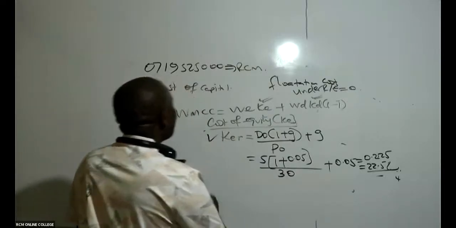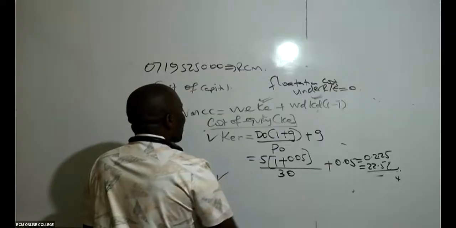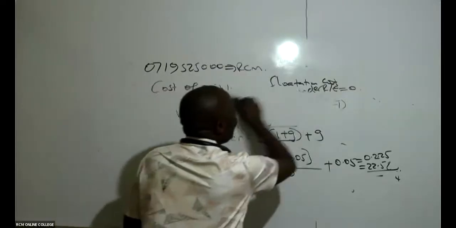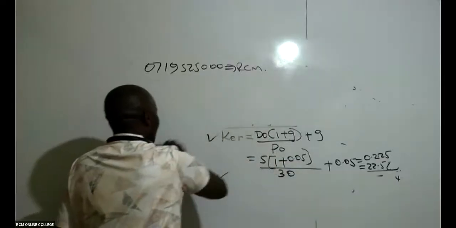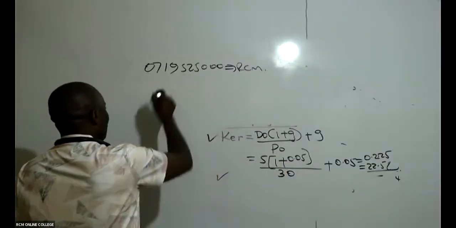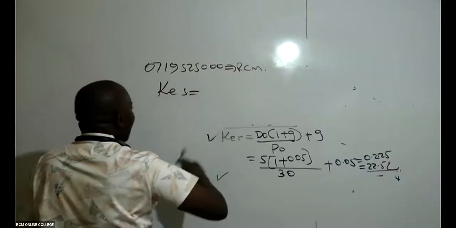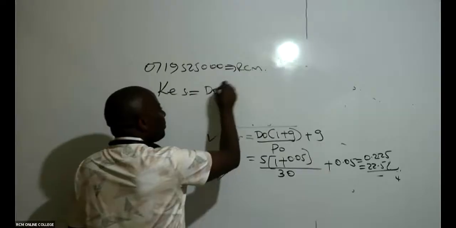So go ahead and give me the second tick there, and give me the cost of equity, ordinary shares. Every other thing will remain the same.